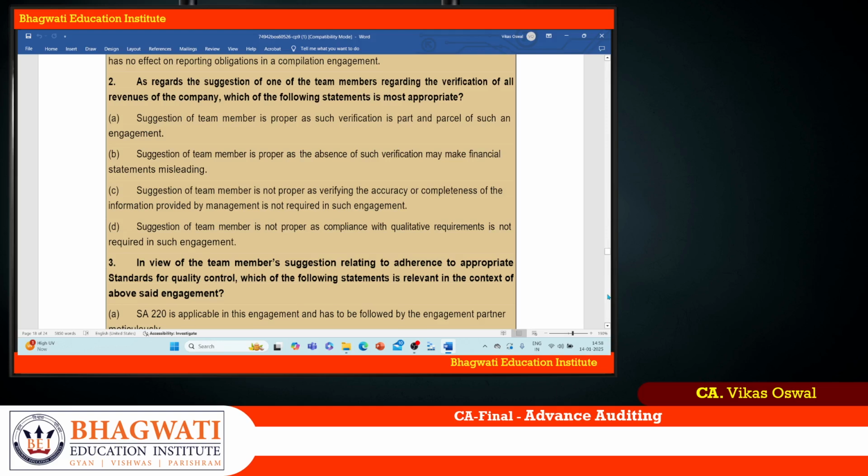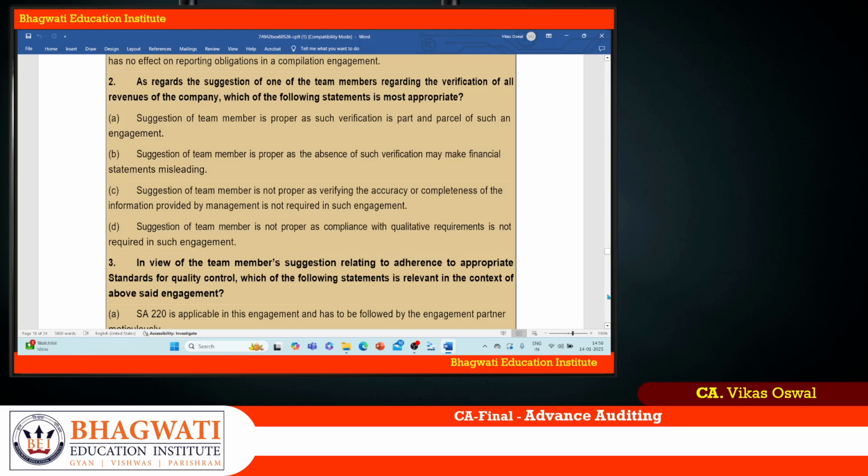So option A is ruled out. B, suggestion of team member is proper. You don't have to read the other things actually because the suggestion itself is wrong. We are not here for verification. Our job is to compile the information. If we come across something which is wrong, then we have to tell them to rectify.